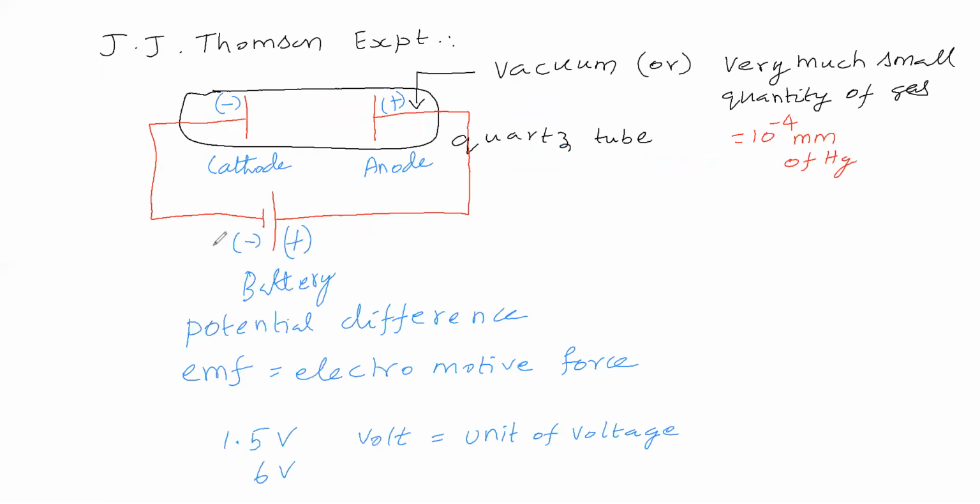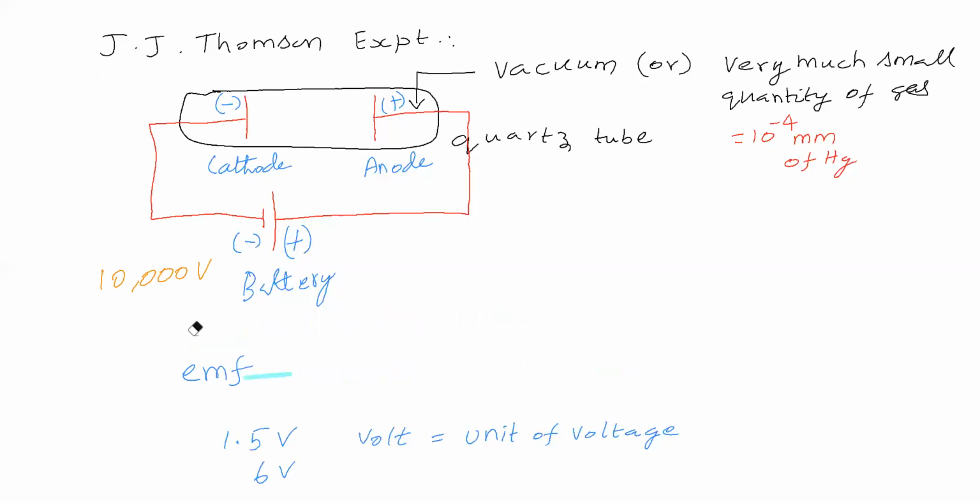Now we will see what voltage is given for the J.J. Thomson experiment. For the J.J. Thomson experiment, around 10,000 volts is given. That much voltage is supplied.